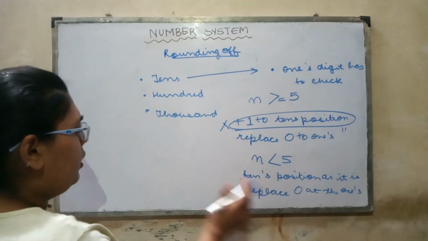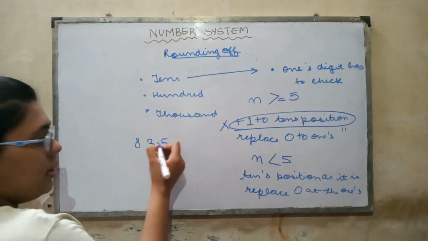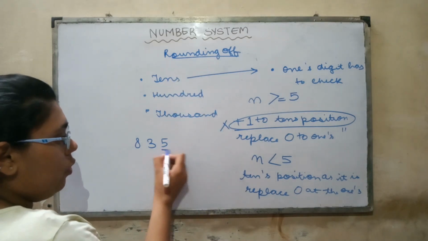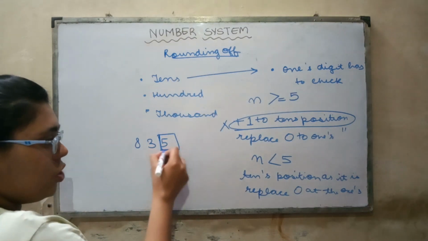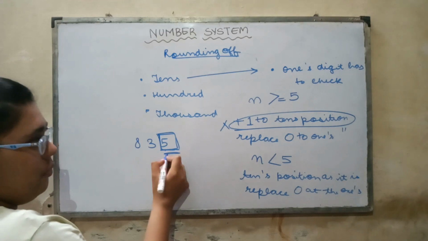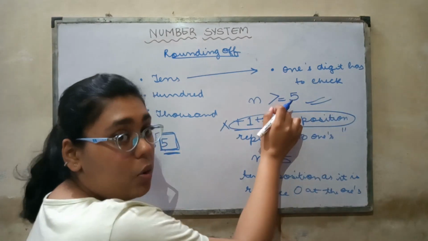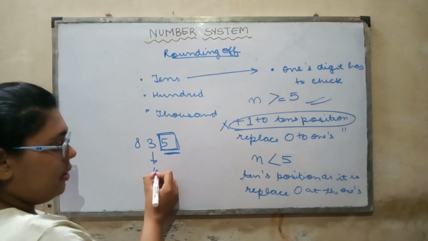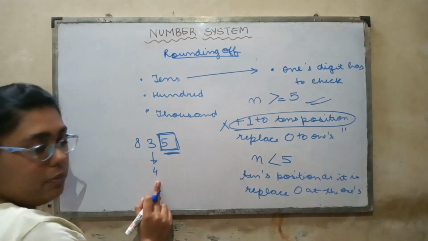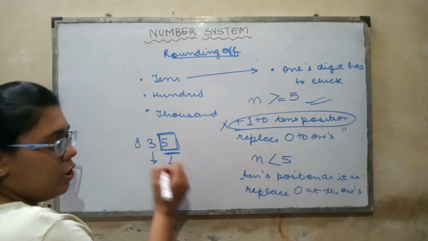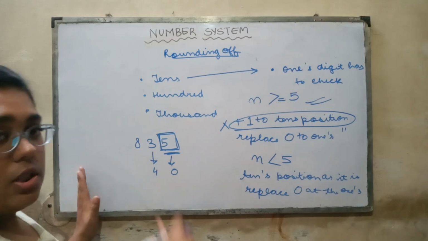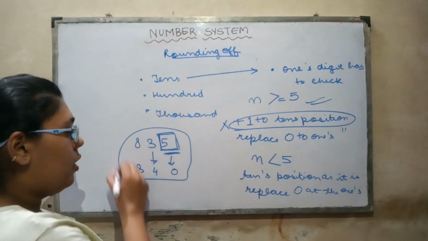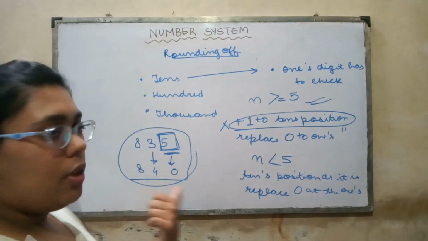Let us take a small example. Suppose we have the value 853. We have to round it off to the tens position. So, as I told you, check the ones position. This is the ones position, 3... wait, it is 3 at ones and 5 at tens. This condition will execute: it is equal to 5, so what do you have to do? Add 1 to the tens position. The digit in the tens position is 5, so 5 plus 1 will be 6. And the ones digit will be converted to 0. All the remaining positions remain as they are. So this number will be rounded off to the tens as 860.